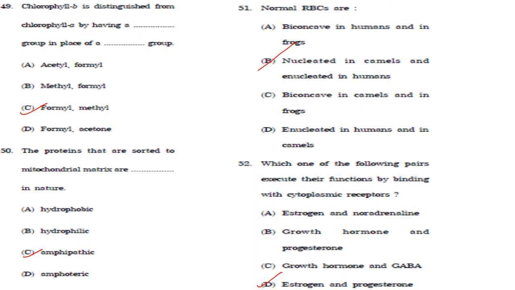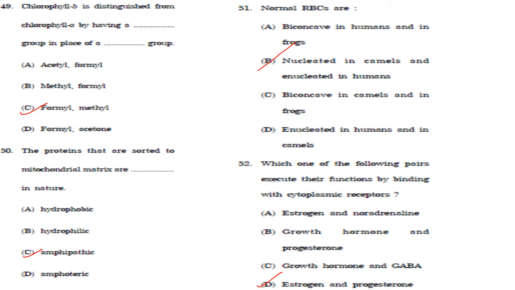The proteins that are sorted to mitochondrial matrix are dash in nature. They are amphipathic in nature. The proteins that are sorted to mitochondrial matrix, they are amphipathic in nature.